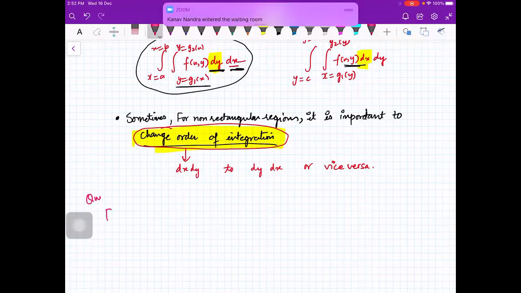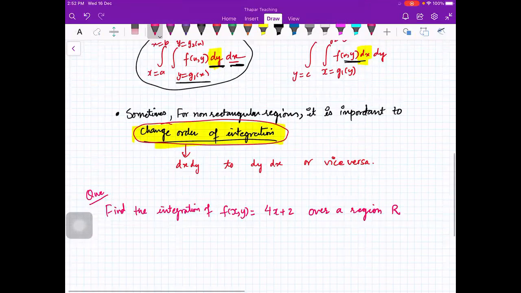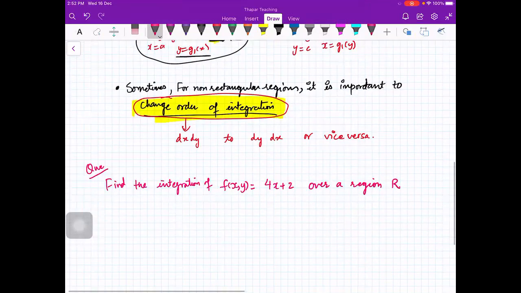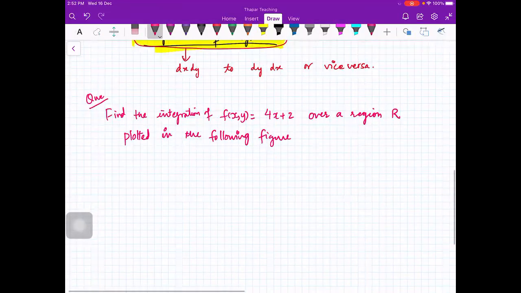Find the integration of f(x,y) equals 4x plus 2 over a region R plotted in the following figure. So R is plotted here.